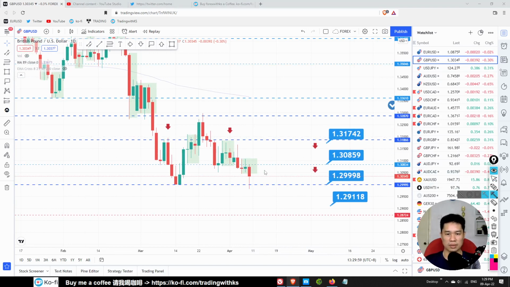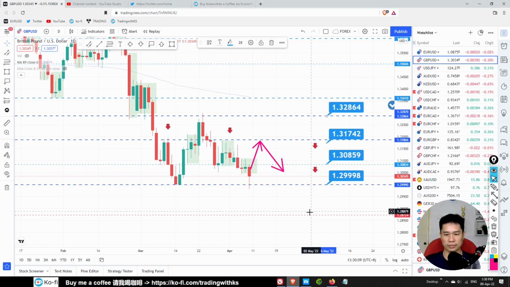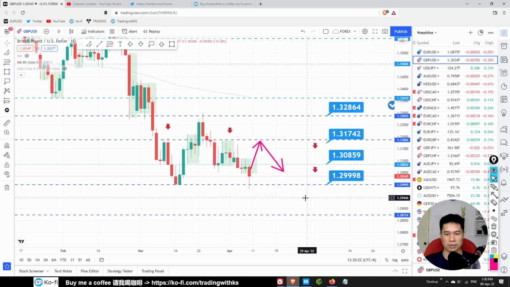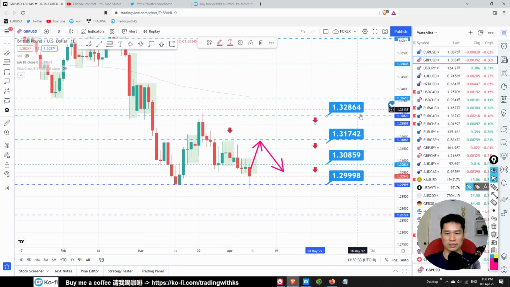On any rebound, we will look for buy at this area, possibly 1.317, 1.31742, or even probably lower here. 1.32864. We are still looking to sell.